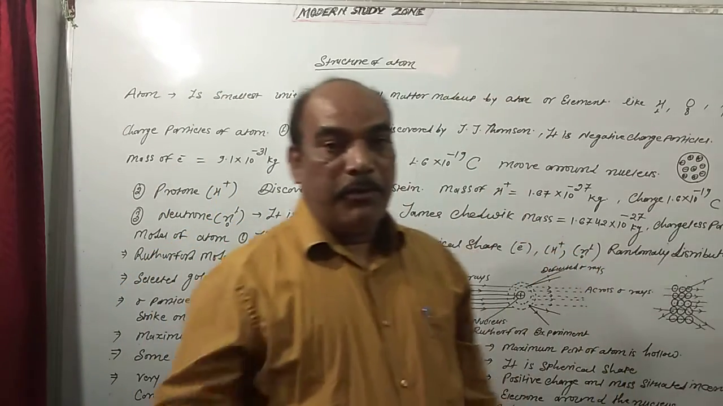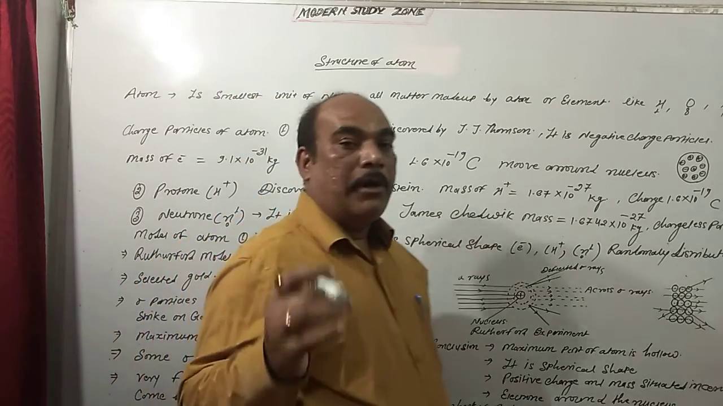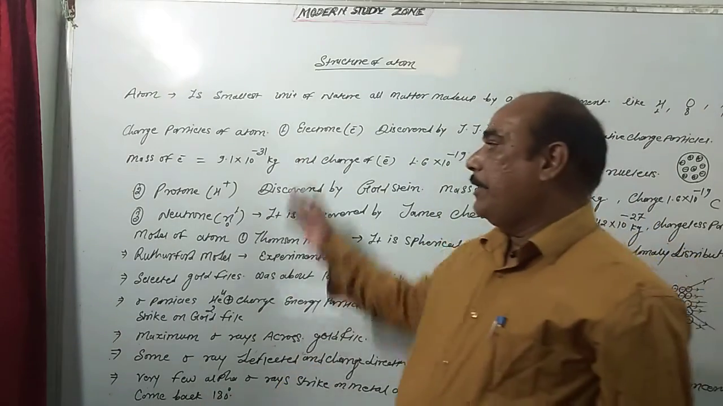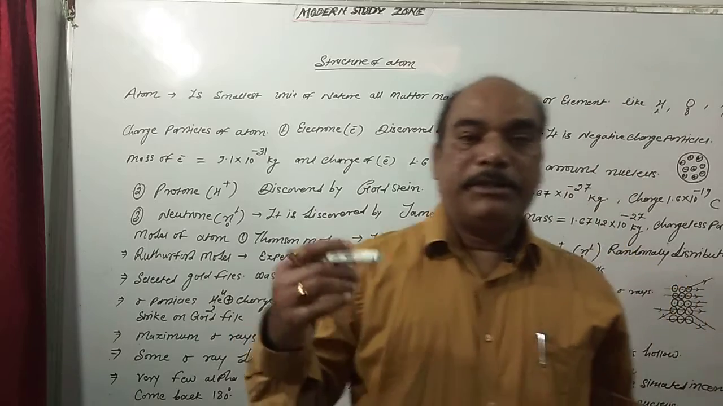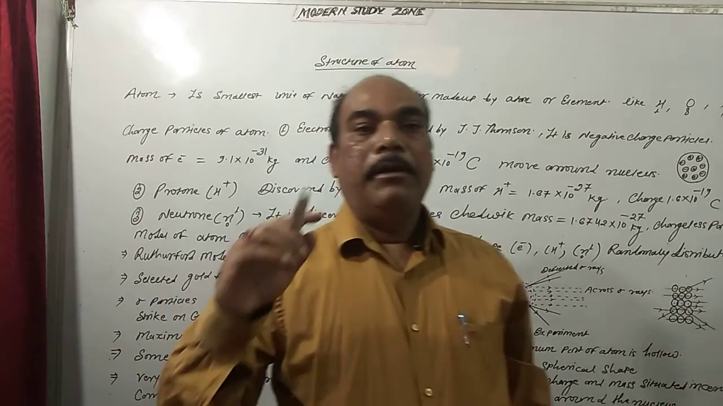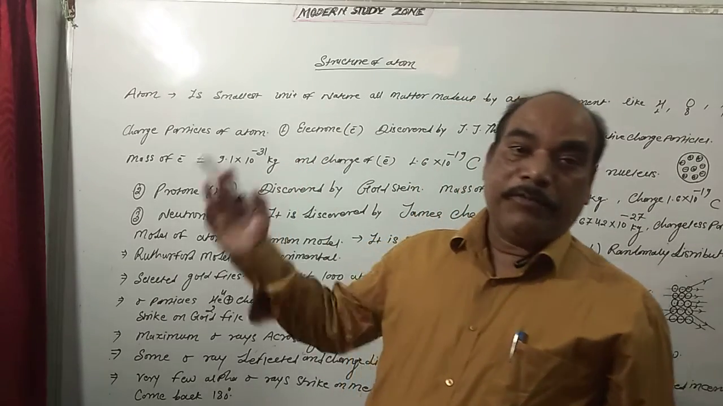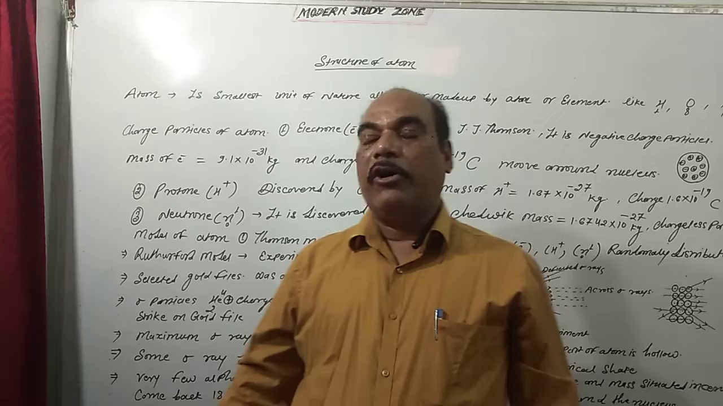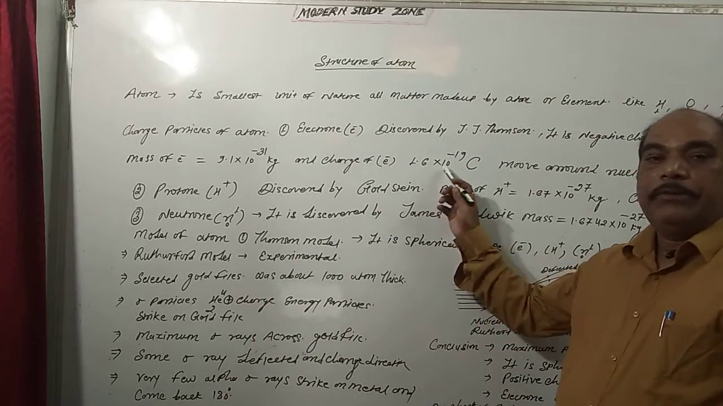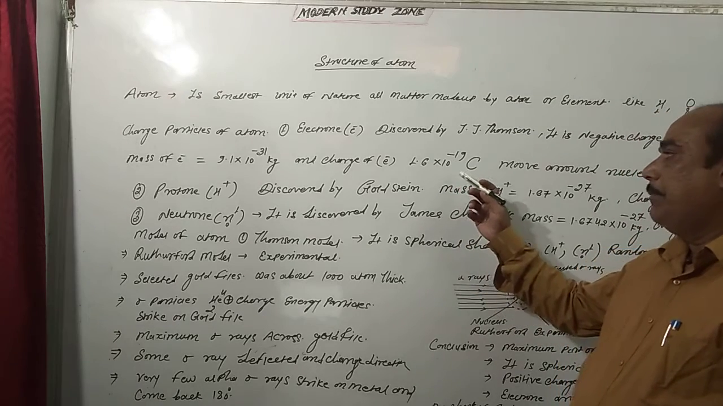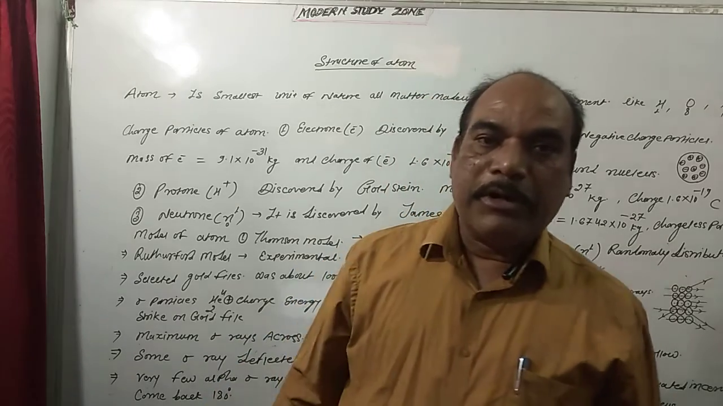But at the present time we know the constituents of an atom. Electron, proton and neutron are the constituents of an atom. The electron is a negatively charged particle discovered by J.J. Thomson. The mass of an electron is 9.1 into 10 power minus 31 kg. It is a measurable mass. The charge of an electron is 1.6 into 10 power minus 19 coulomb. So negative charge is found in the electron. It is a very small particle.